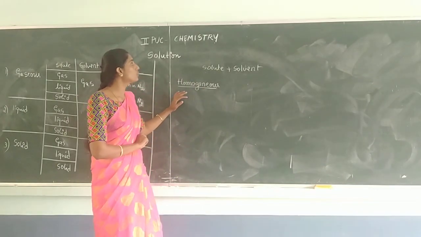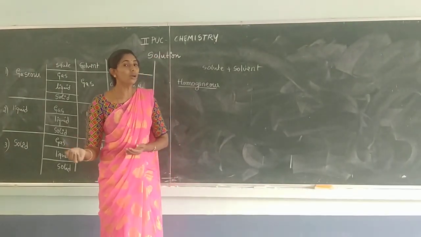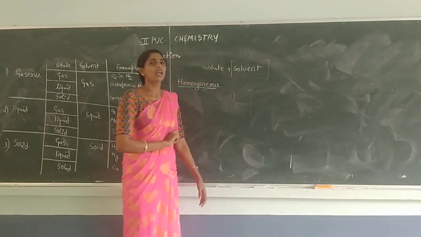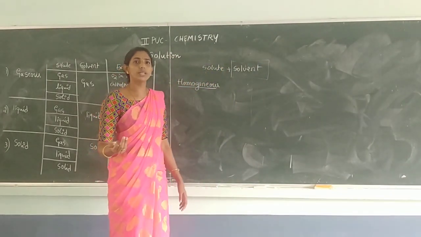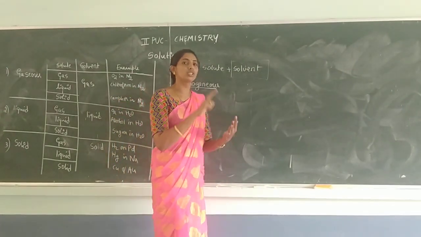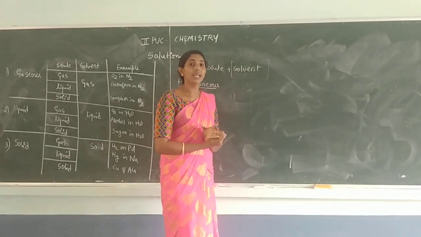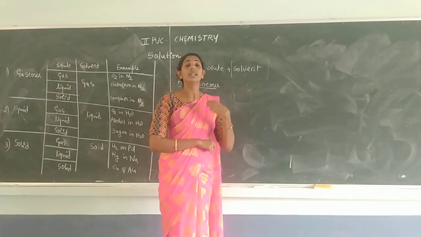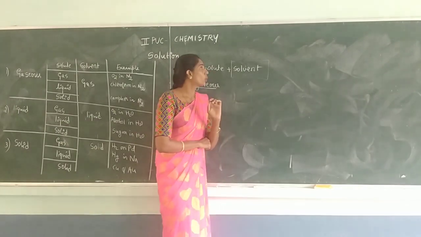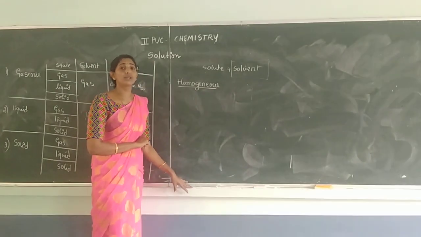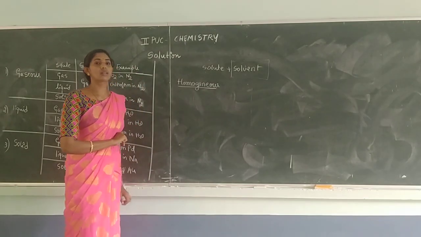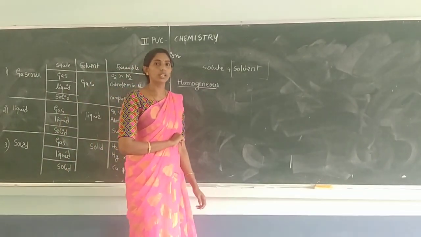The components used may be two or more, but only one solvent is present. Only a single solvent is present, and there may be many solutes. Based on that, you will have binary solution, ternary solution, quaternary solution, etc. Binary means it carries two components. Ternary solution means it consists of three components, like that. In your syllabus, we are going to discuss binary solutions. So a solution is a homogeneous mixture of two or more components.